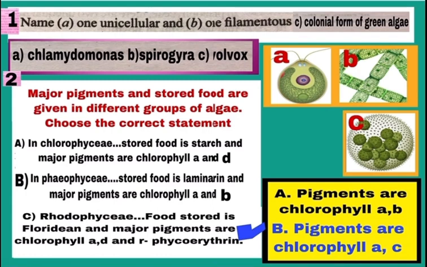In Rhodophyceae, food stored is Floridian starch and major pigments are chlorophyll A, D and R-phycoerythrin. This is the correct statement. So out of A, B and C, C is the correct answer. So mark C. Note one important point: due to R-phycoerythrin, Rhodophyceae are red in color.